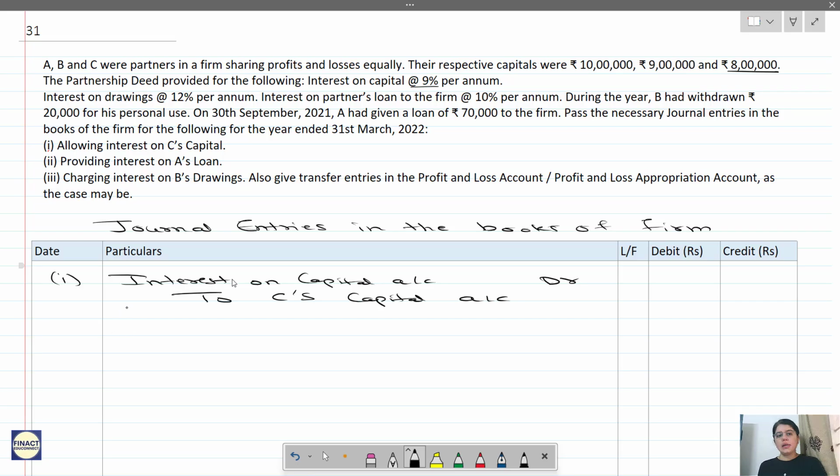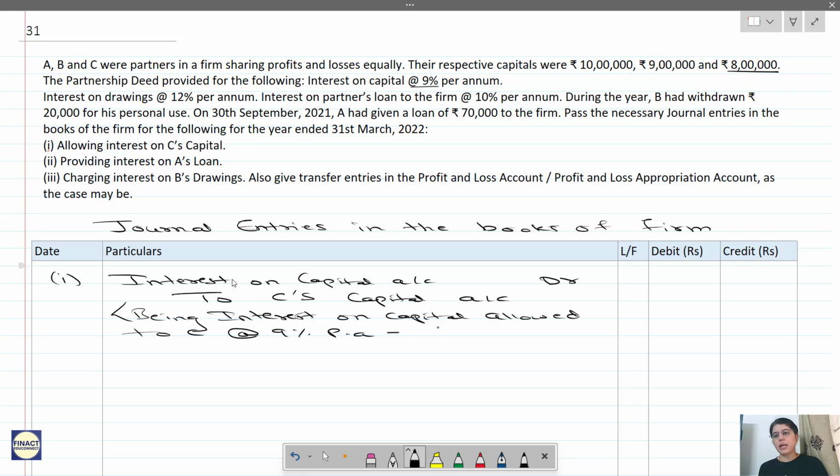Being interest on capital allowed to C at 9% per annum. How will you calculate this? 8 lakhs into 9%, correct? So that comes to 72,000.